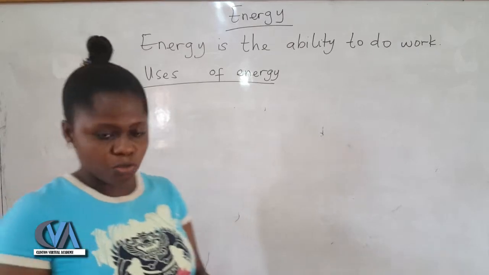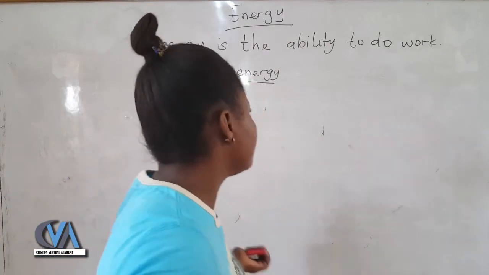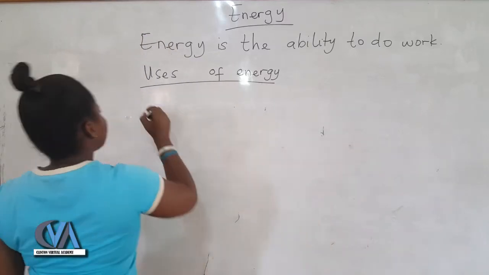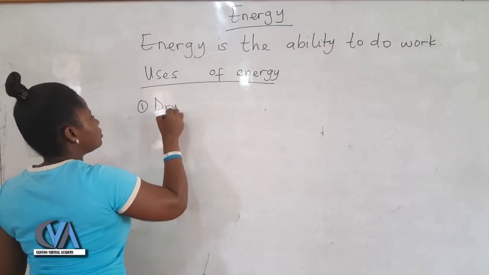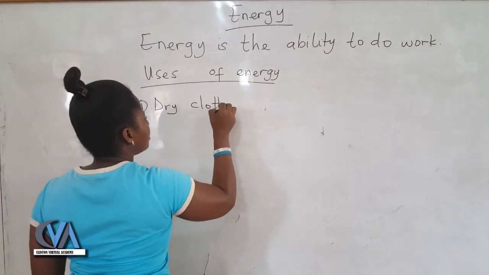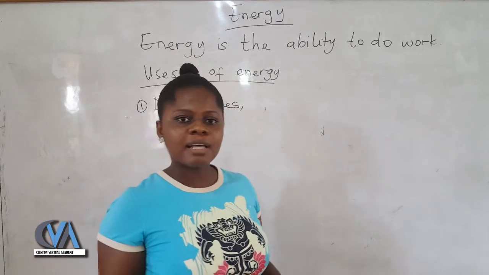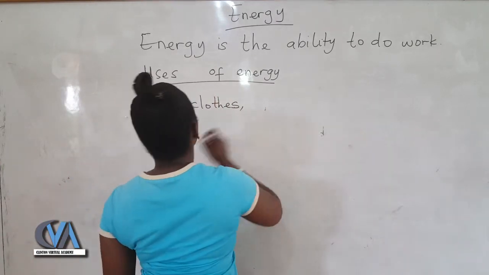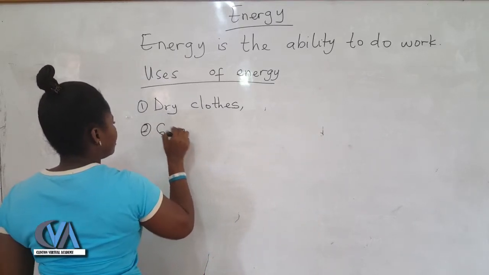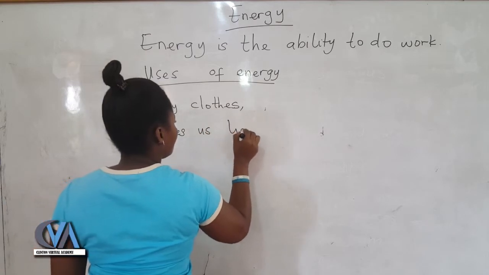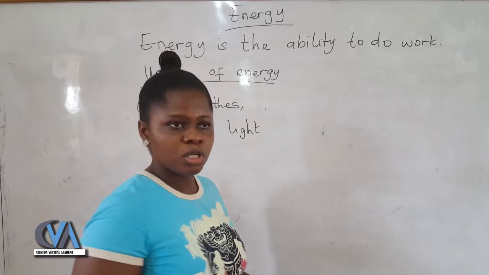We mentioned that we get energy from the sun. So the energy from the sun, what do we use it for? We can use the energy from the sun to dry clothes. It also gives us light.